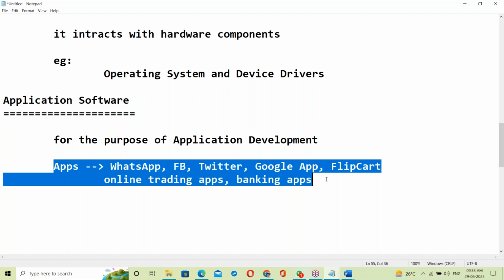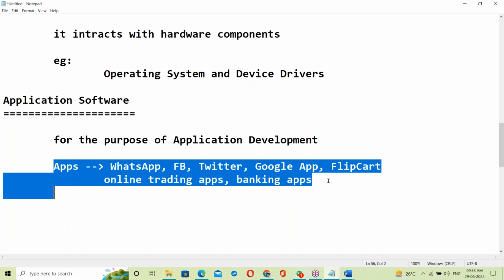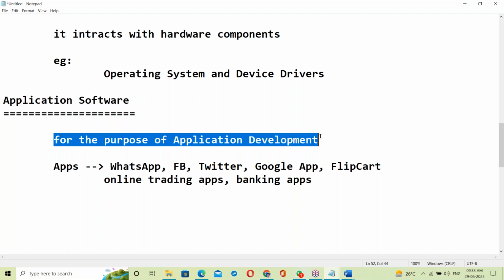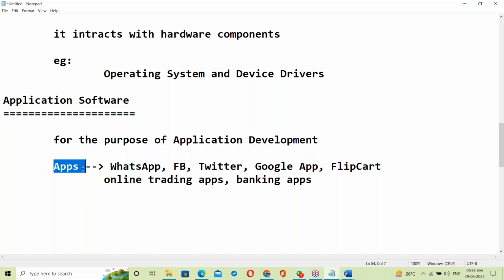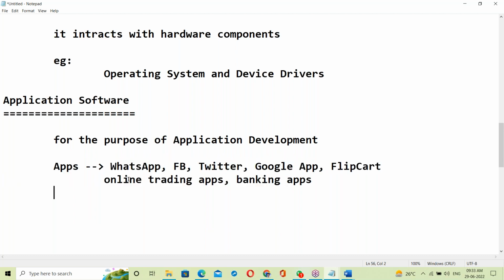To develop this kind of applications, we need some software. That is called application software, for the purpose of application development. The best example is Java.